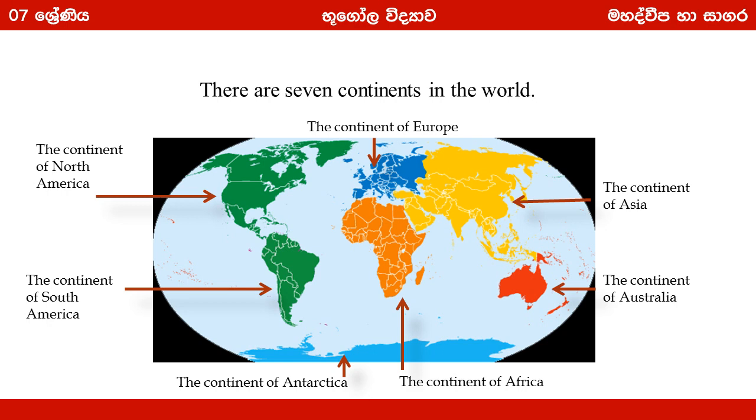The continent of North America, the continent of South America, the continent of Europe, the continent of Asia, the continent of Australia, the continent of Africa, and the continent of Antarctica. The continent of Antarctica is a continent where we find less population.